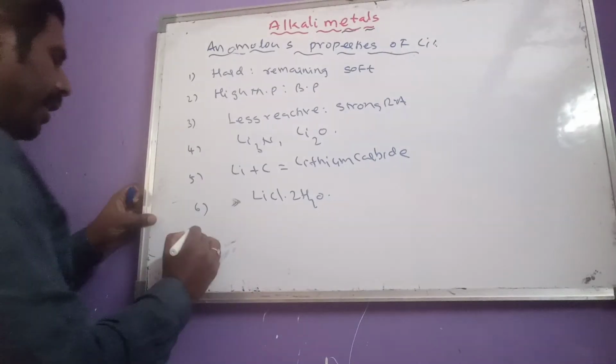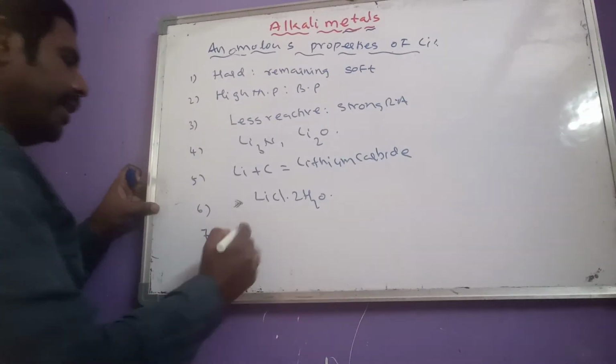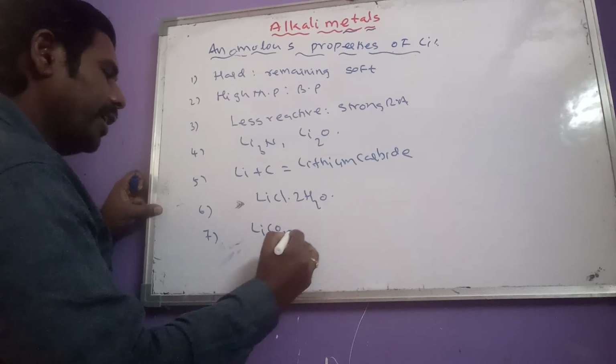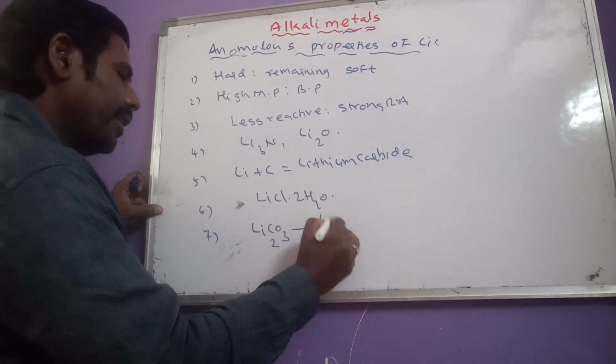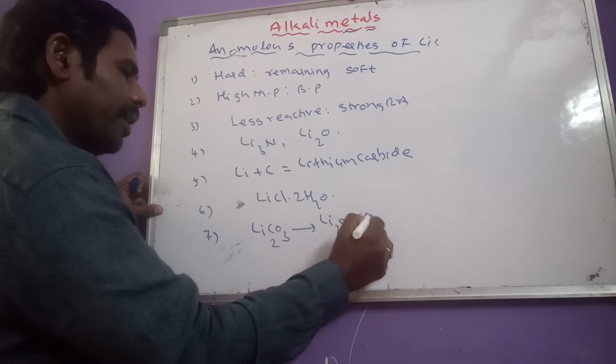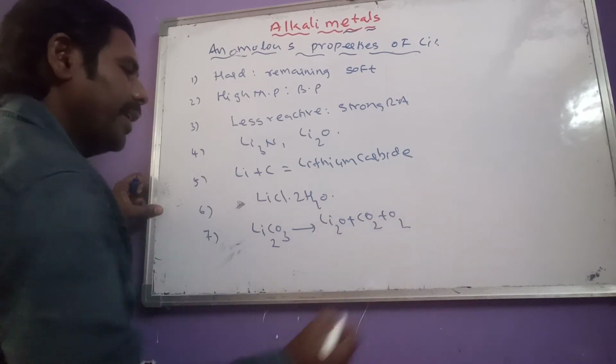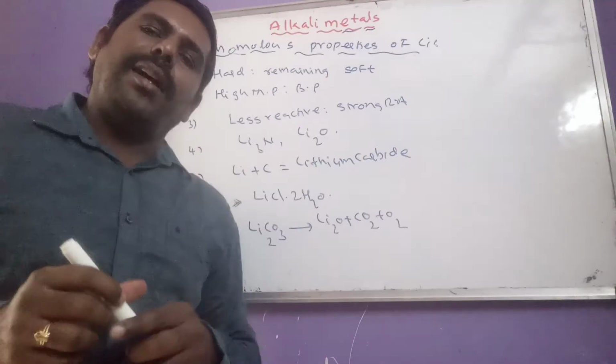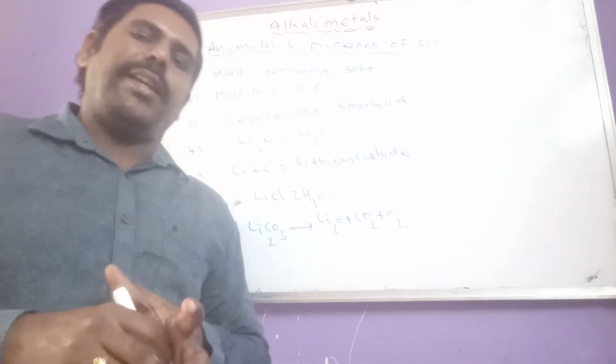Then another anomalous property: lithium carbonate, Li2CO3, on heating dissociates to give lithium oxide, carbon dioxide and oxygen. But other alkali metal carbonates are thermally stable.